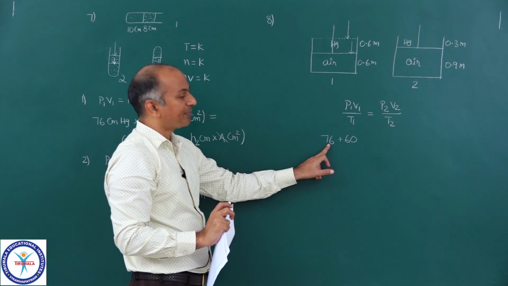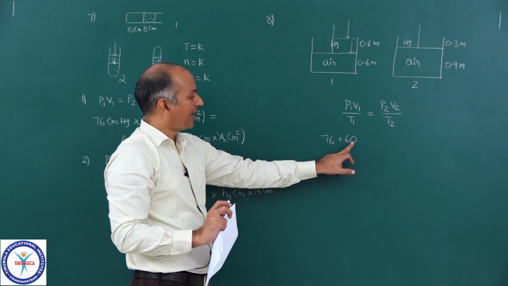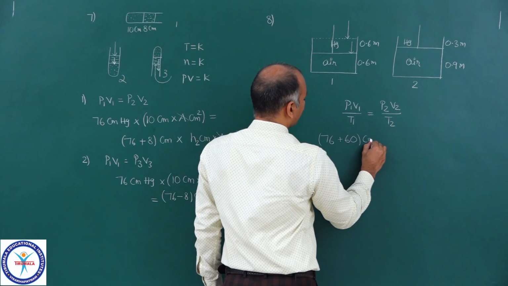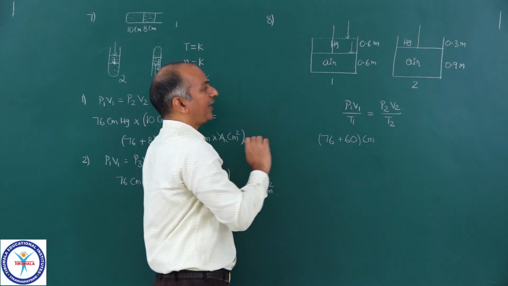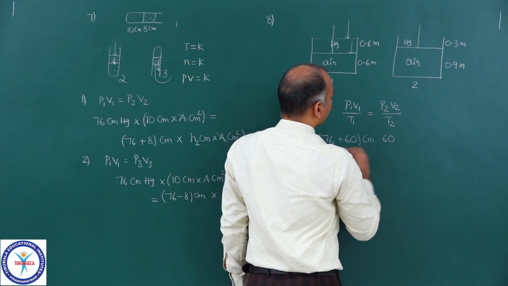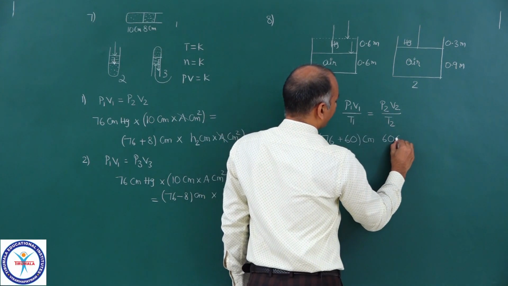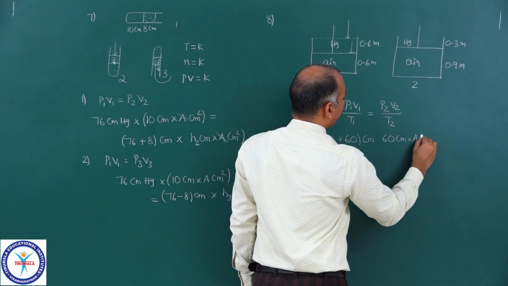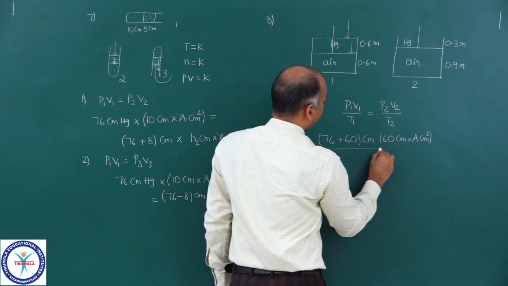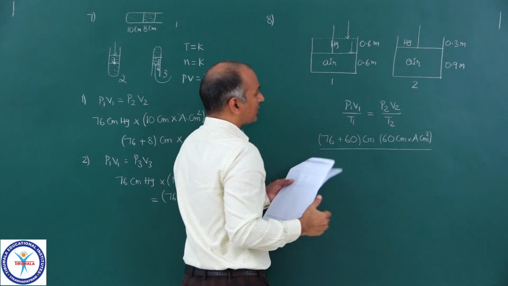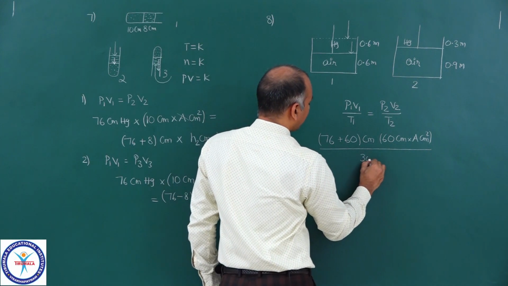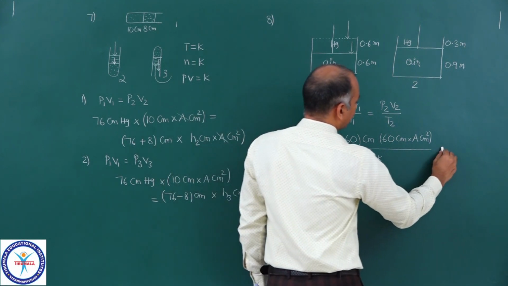This is the atmospheric pressure in terms of the height of mercury and this is the height of the mercury. So 76 plus 60 centimeters into volume of the air, 60 centimeters into A centimeter square, which is the area of cross section. Now this is the volume, upon the initial temperature, which is given to you as 27 degrees Celsius, so 300 Kelvin. Now that is equal to